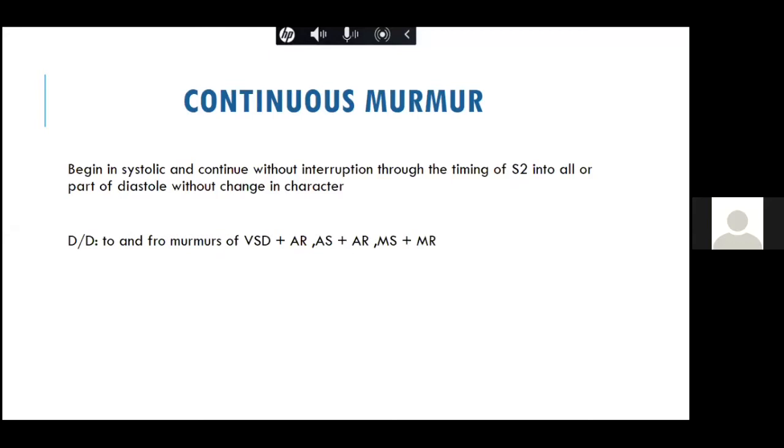However, there is something which is like a continuous murmur, which is a to and fro murmur. Basically, in a to and fro murmur, there is a different character in systole and a different character in diastole. In a continuous murmur, you get the flow in the same direction through the orifice. However, in a to and fro murmur, you get flow in two different directions, as in VSD with AR, or AS with AR, or MS with MR. These are typical examples of a to and fro murmur. In this, there will be a gap between the systole and the diastole. It does not envelop the second heart sound, and the character of the murmur is different in systole and diastole. So that is the basic difference between a continuous and a to and fro murmur.